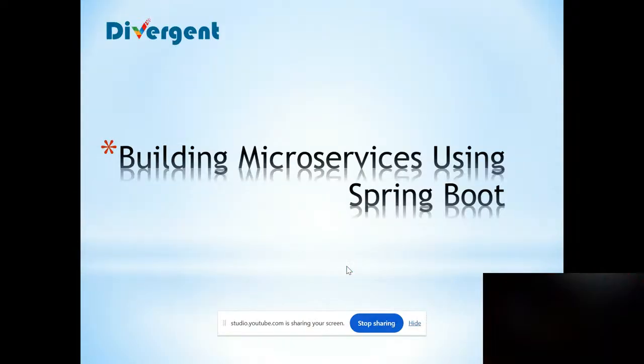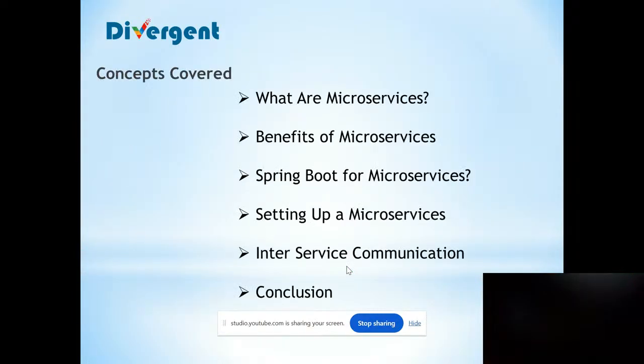Our today's topic is building microservices using Spring Boot. So here we covered some concepts like what are microservices, benefits of microservices, Spring Boot for microservices, setting up microservices and the intercommunication between the services. And the last is the conclusion for that.